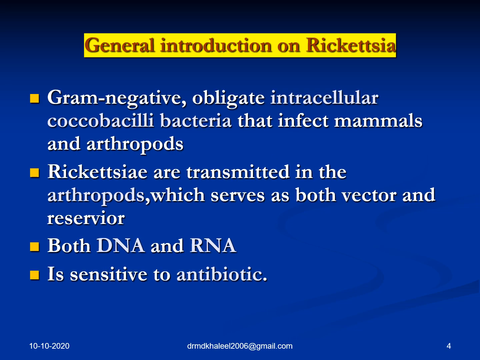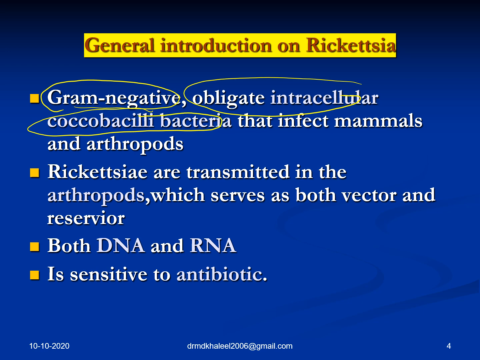As I said already, they are gram-negative obligate intracellular parasites, coccobacillary bacteria, as you have seen in the endothelium lining of the blood vessel. So let me repeat, worth listening. The entire family Rickettsia are gram-negative, obligate intracellular coccobacillary bacteria. Let me pause here and make it clear that that's the reason why Rickettsia doesn't take up gram stain well. You have to have a special stain for it because it's an obligate intracellular coccobacillary bacteria.